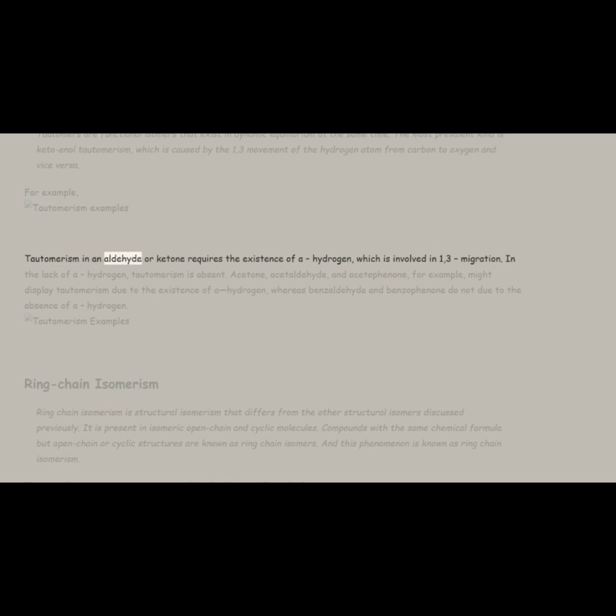tautomerism in an aldehyde or ketone requires the existence of a hydrogen, which is involved in 1,3 migration. In the lack of a hydrogen, tautomerism is absent. Acetone, acetaldehyde, and acetophenone, for example, might display tautomerism due to the existence of a hydrogen, whereas benzaldehyde and benzophenone do not due to the absence of a hydrogen.